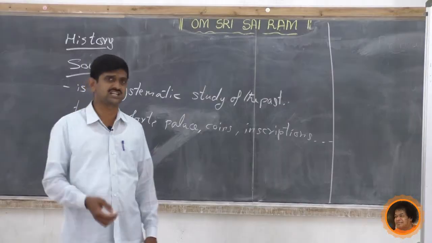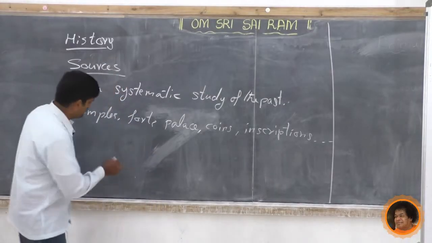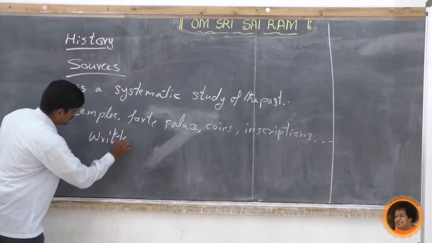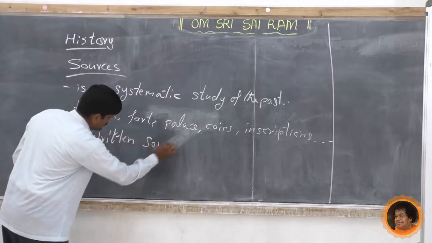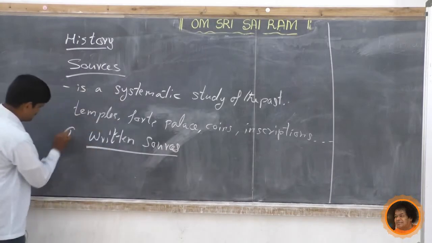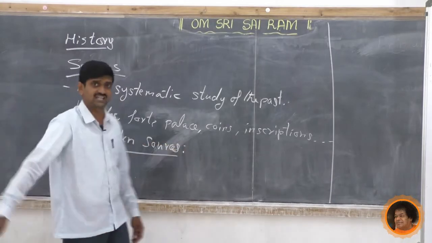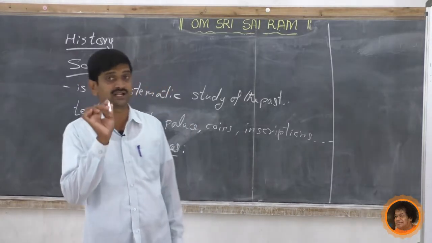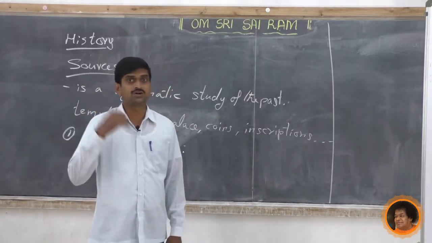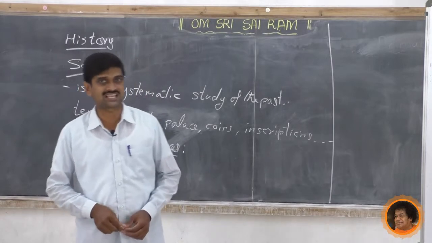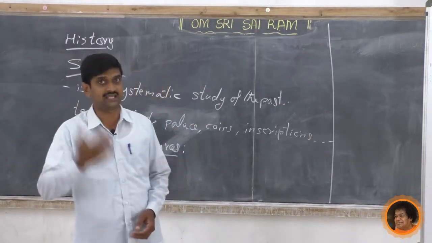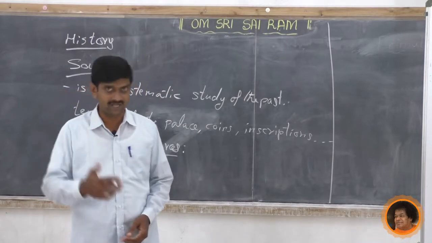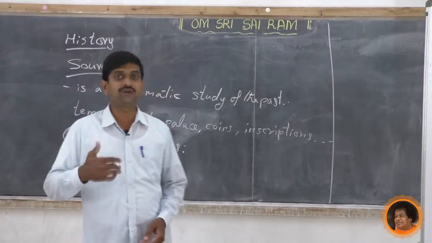Let us concentrate on the written sources only. Written sources are the important literary sources. These literary sources can bring the contemporary social life of the poet alive to us.